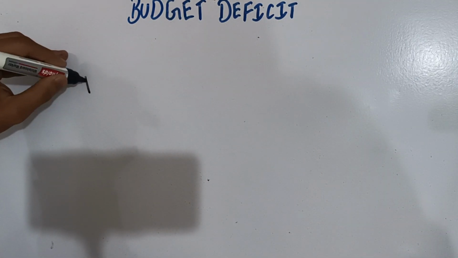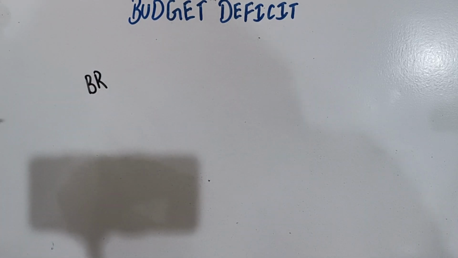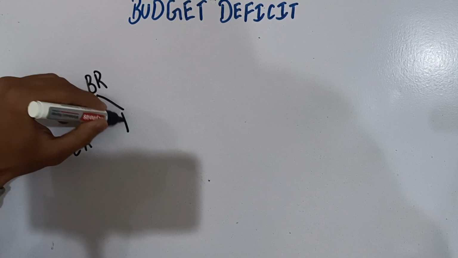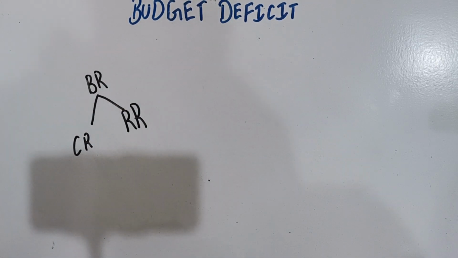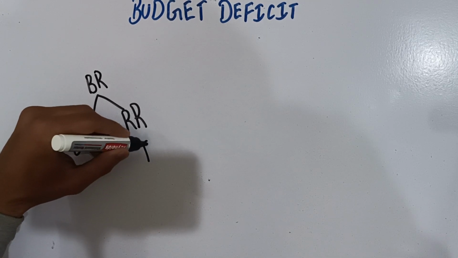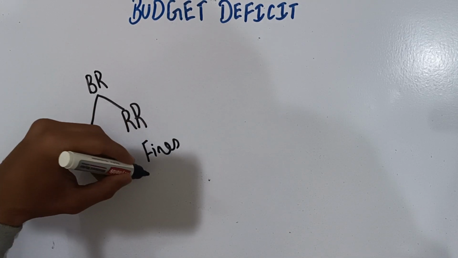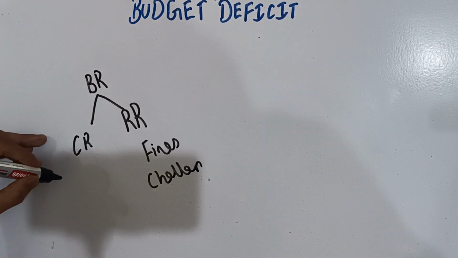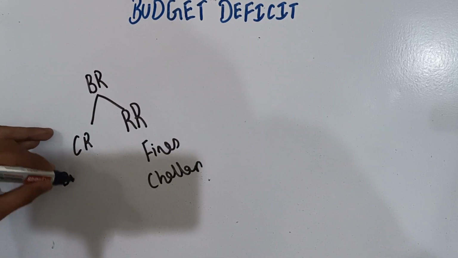Then comes budget receipts. Budget receipts are of two types: capital receipts and revenue receipts. Again I'll give you two examples. Revenue receipts are such as fines, or what we call a challan, and a capital receipt is such as disinvestment.